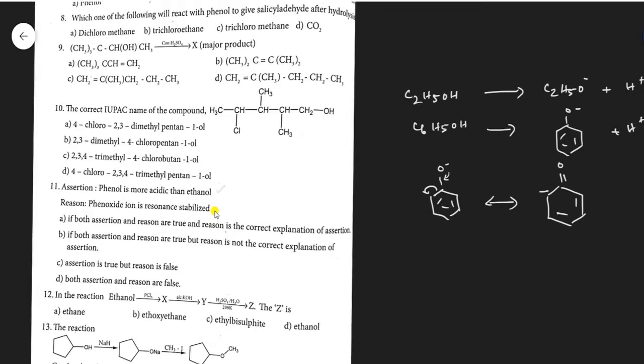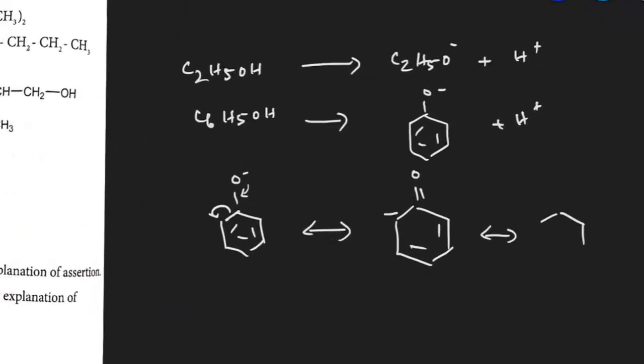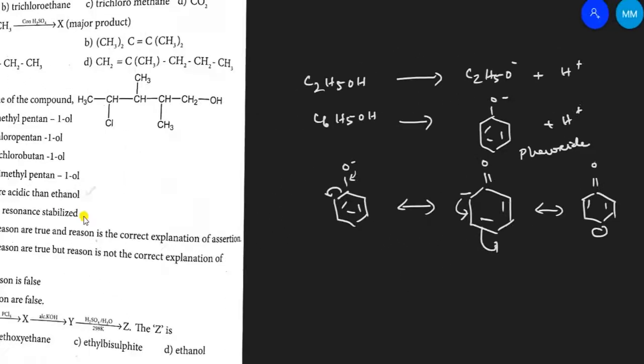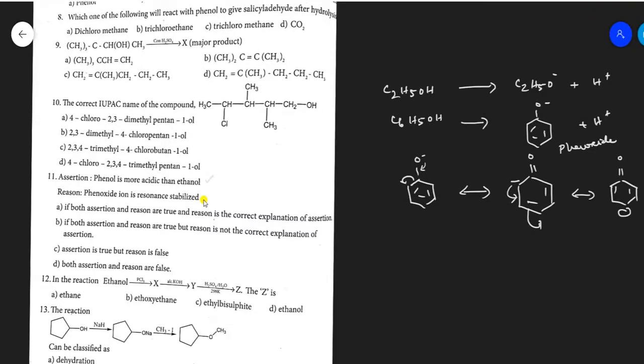By means of resonance, again it resonates to give another structure like this. So here at the para position, the double bond is present. So by means of resonance, the phenoxide ion is stabilized. Okay, so this statement is correct. And so the phenol is more acidic than ethanol. So both assertion and reason are true, and reason is the correct explanation of the assertion, where the option is A.